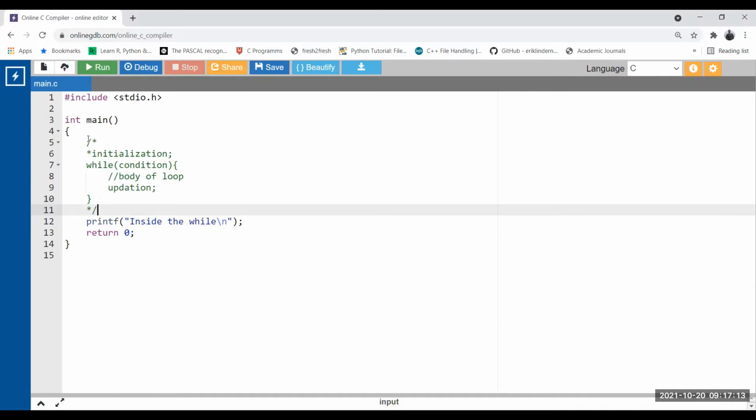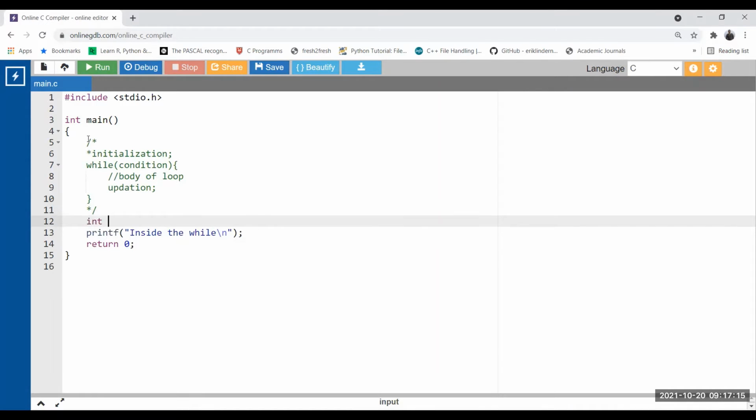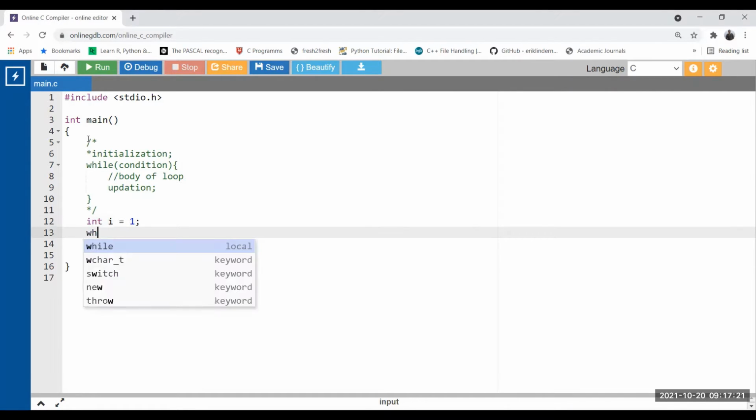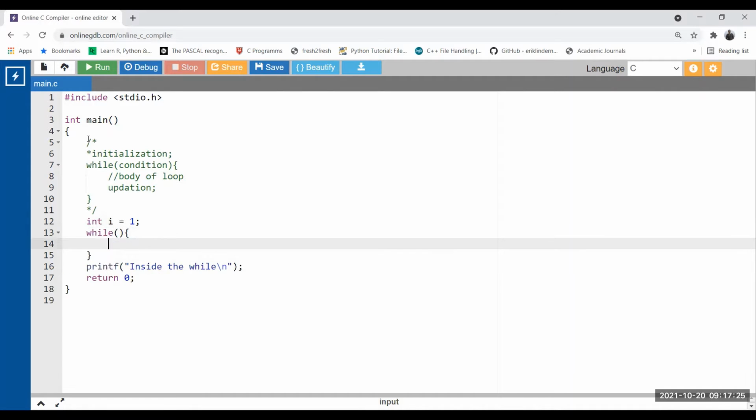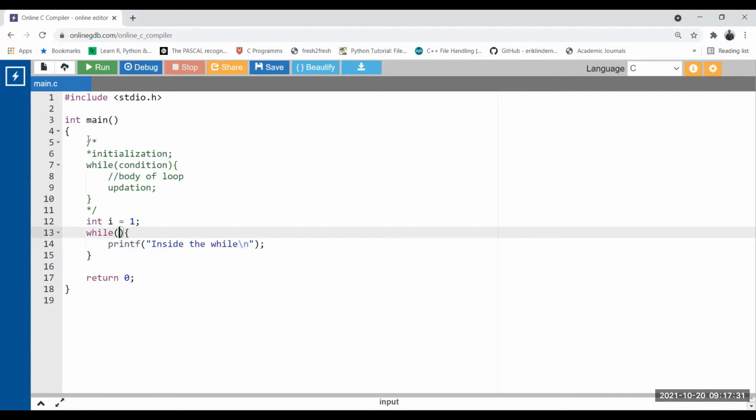We need a loop control variable. So let's put the loop control variable here. Okay, so we can initialize it to 1 as well. Now put a condition. Condition is how many times that you want to execute that particular body of the loop. So you want to execute it 5 times. So the value of I should be less than or equal to 5. So then 1 to 2, 2 to 3, 3 to 4, 4 to 5 is 5 times.